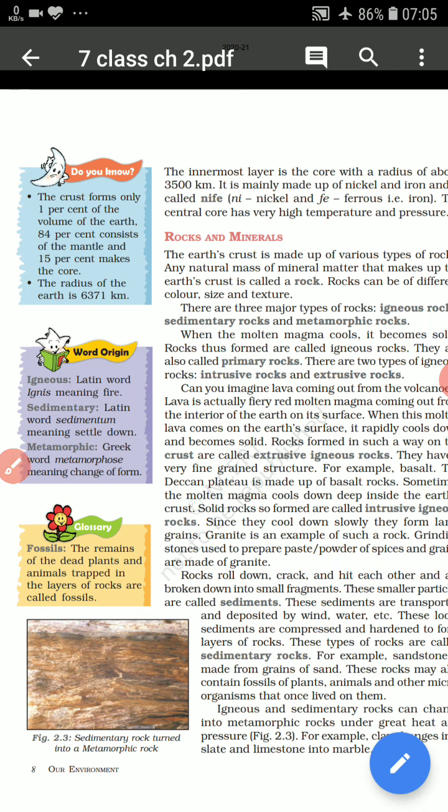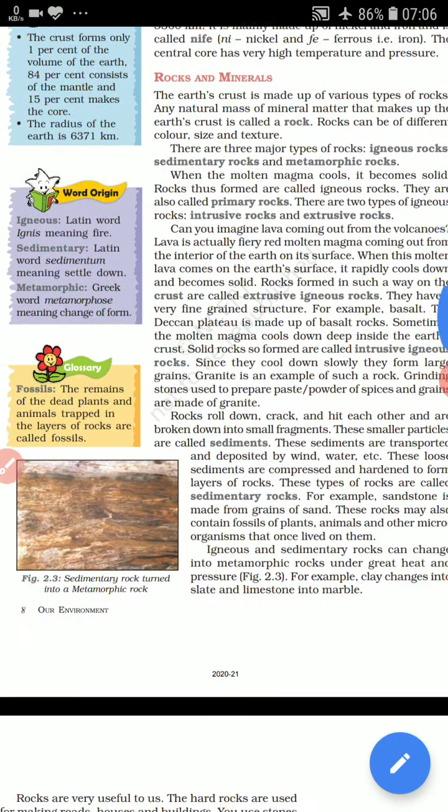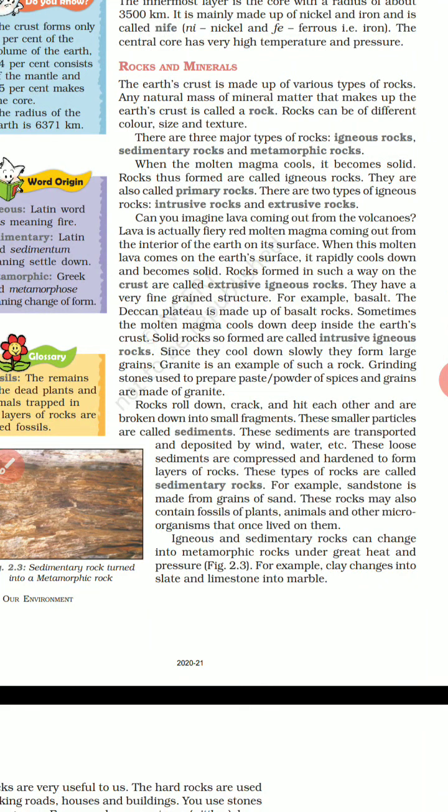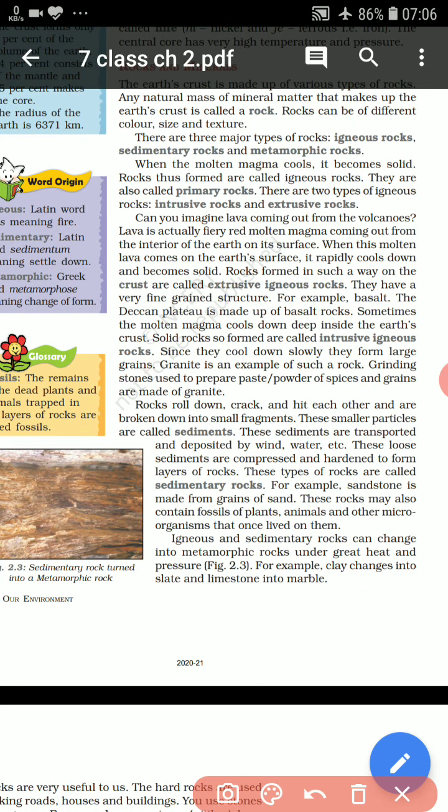Now we have seen igneous rocks, and second we have seen the sedimentary rocks. The third rock is known as the metamorphic rock. When more and more pressure is exerted on the sedimentary rock, it turns into metamorphic rock. Marble is an example of metamorphic rocks.